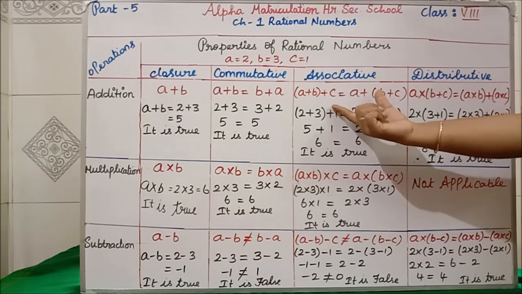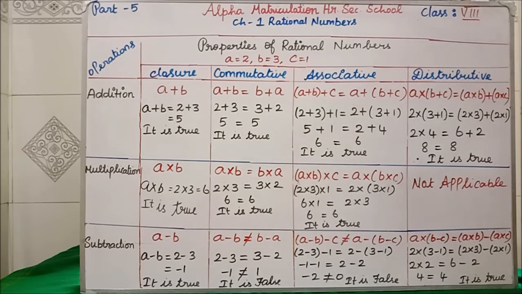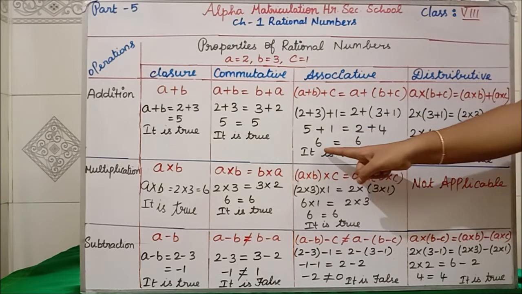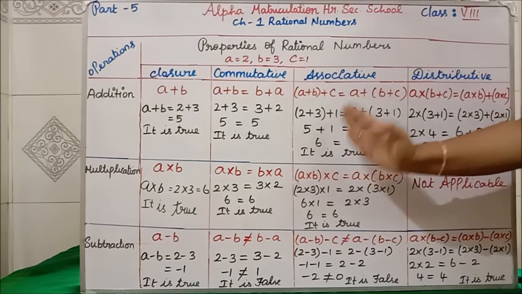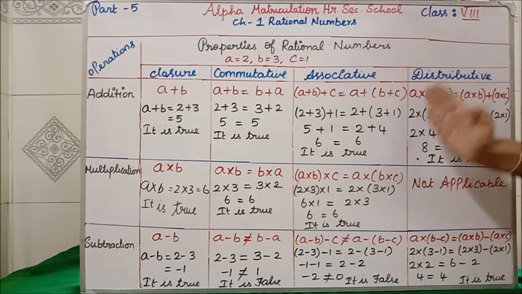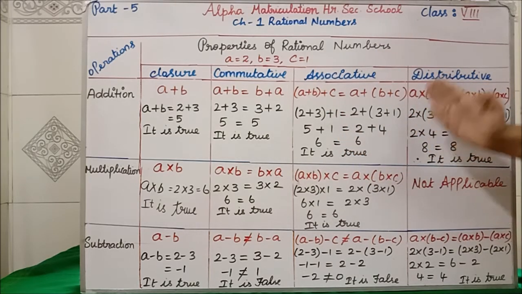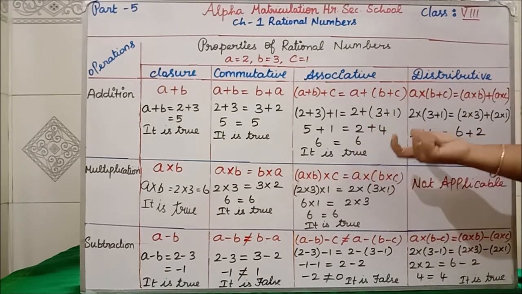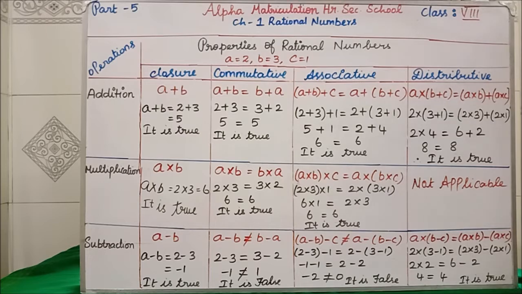This formula you have to write. In your question itself they will give you what is A value, what is B value, what is C value. You have to just substitute and bring this side. This side is LHS, left hand side, and this is the RHS, right hand side. You have to say LHS is equal to RHS. Clear?